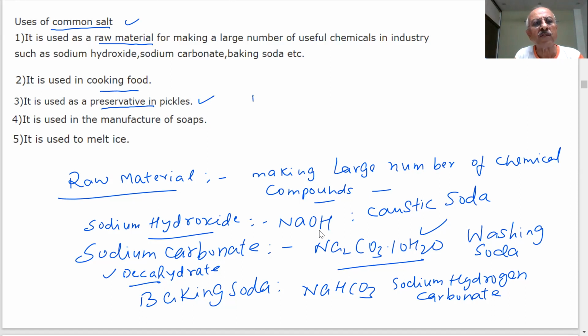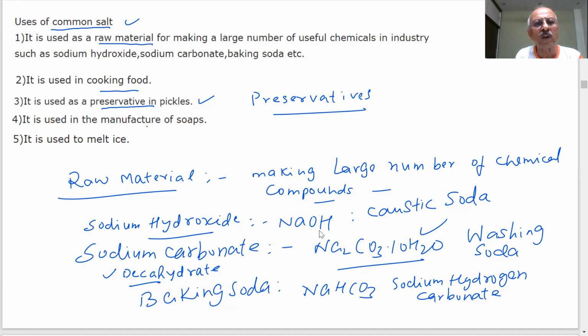What are preservatives? Every word, try to understand and learn. What do you mean by preservatives? What happens if you prepare pickles? They can be spoiled. Why? Oxidation process takes place, they react with air and oxygen, and then they become spoiled. So to stop that process, common salt is added, and then it acts as a preservative.